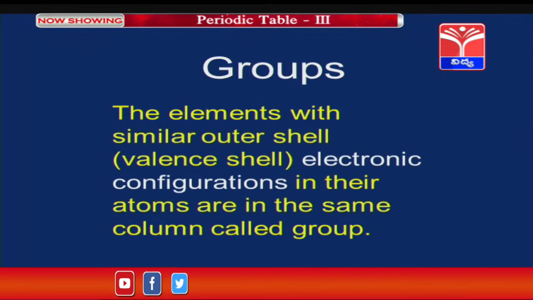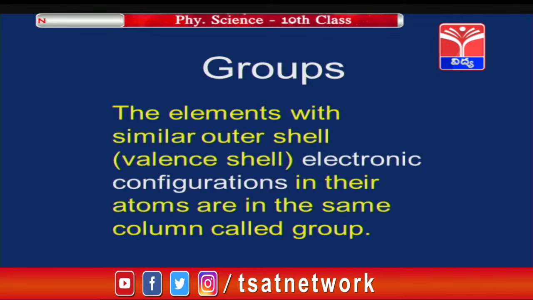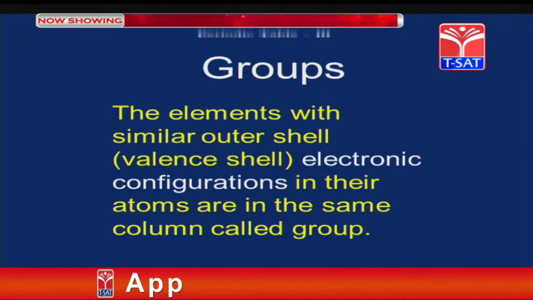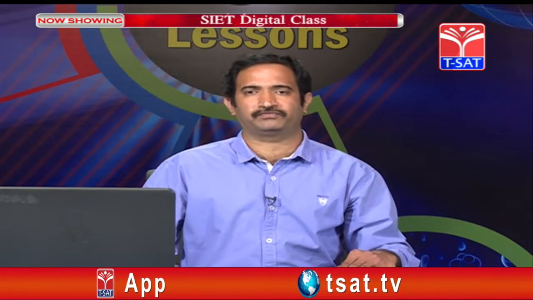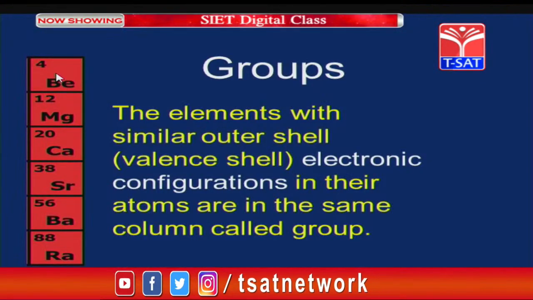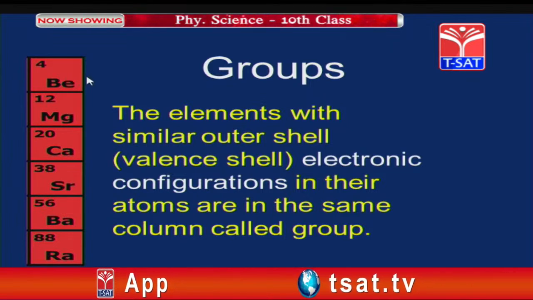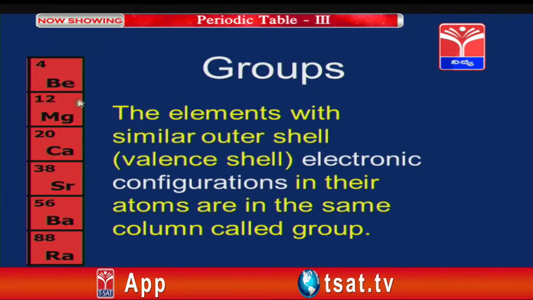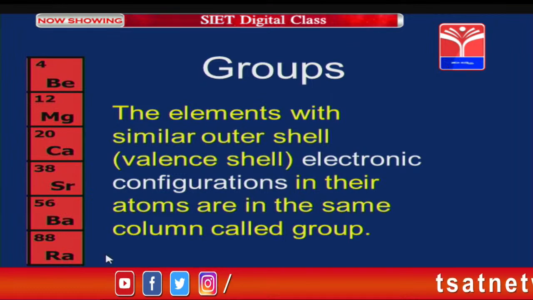Now, the elements with similar outer shell electronic configuration in their atoms in the same column are called a group. In a group, one fundamental property we can observe: if we compare the outermost electronic configuration, it will be the same for all elements within the group. Now, here you observe beryllium, it belongs to which group, children? It belongs to the second group. Here 2s2, next 3s2, 4s2, like this it will go on adding in this group.